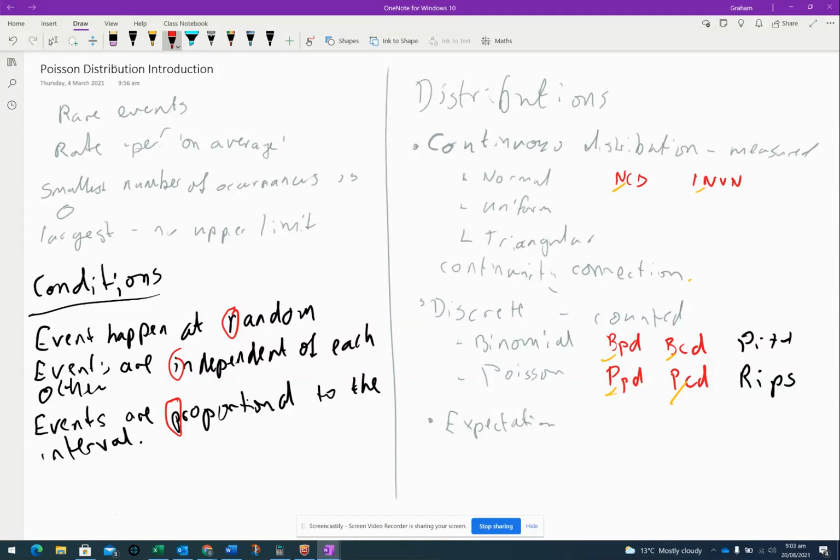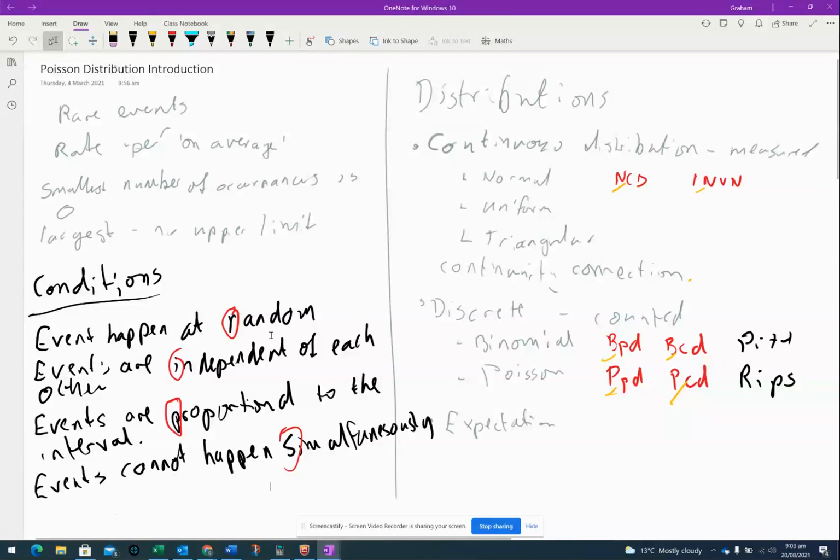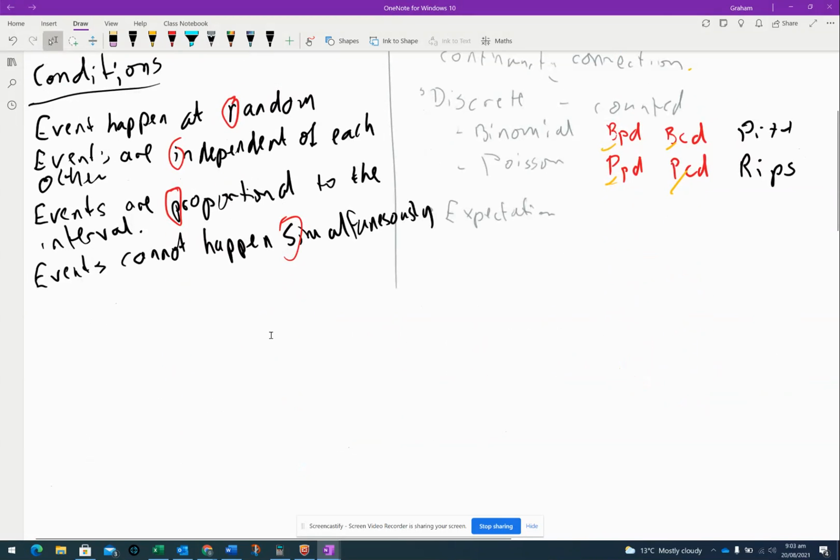Okay, and the last one, and it's the one that I'm least happy with. So events cannot happen simultaneously, and that's why I don't like that one, because not having a condition is just as bad. Now, I just want to remind you, I'm not going to go through the formula today because I don't see the point, but